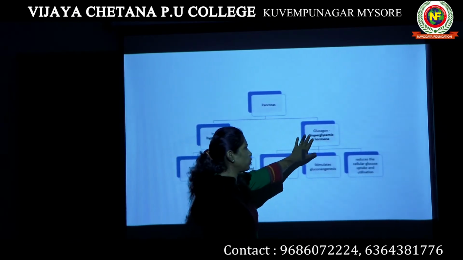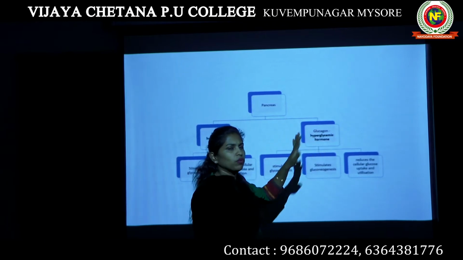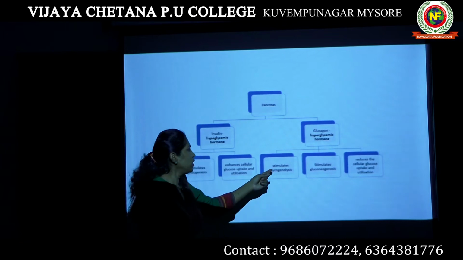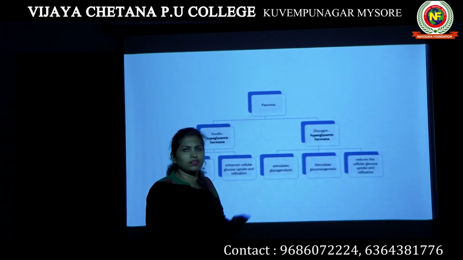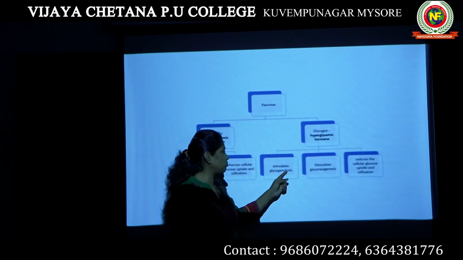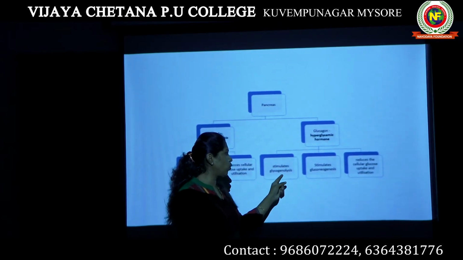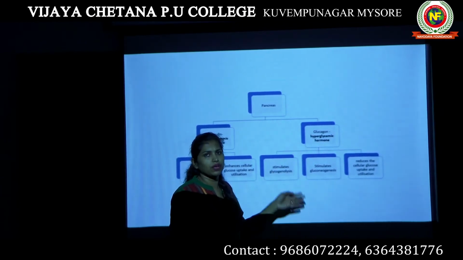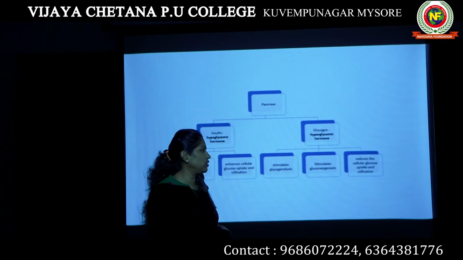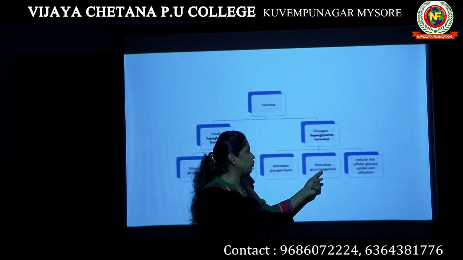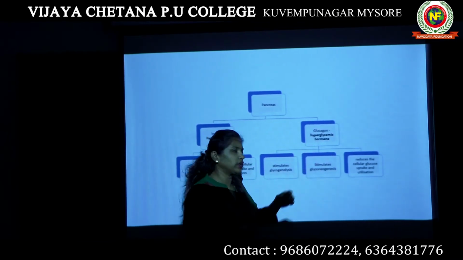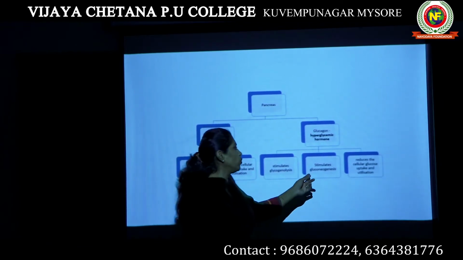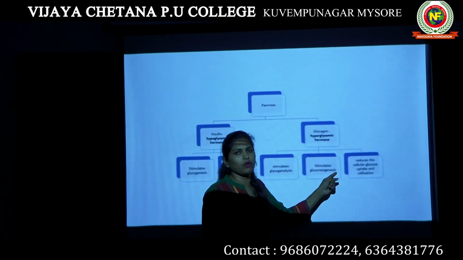Whereas if we talk about glucagon, it is a hyperglycemic hormone. It increases your blood sugar level. How does it increase your blood sugar level? It stimulates glycogenolysis. Glycogenolysis means the glycogen which is stored will be lysed. It will be broken down to release glucose. So ultimately the glucose level of your blood is increased. It also stimulates gluconeogenesis, the process where new glucose is produced. That is gluconeogenesis, new glucose formation.